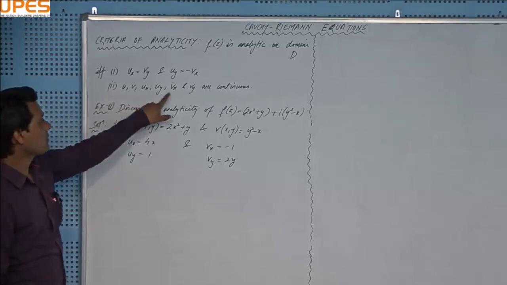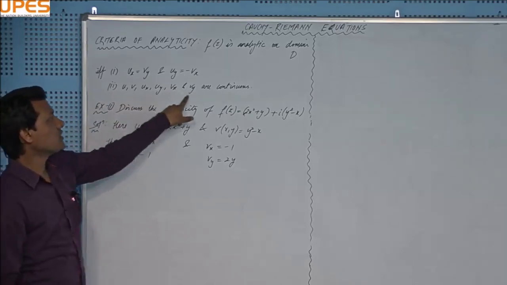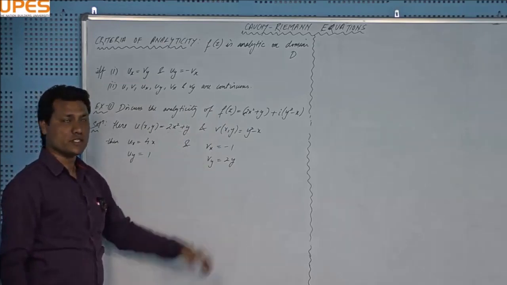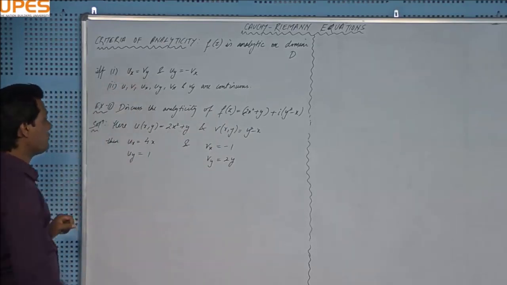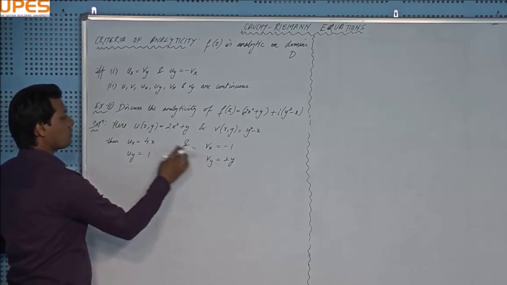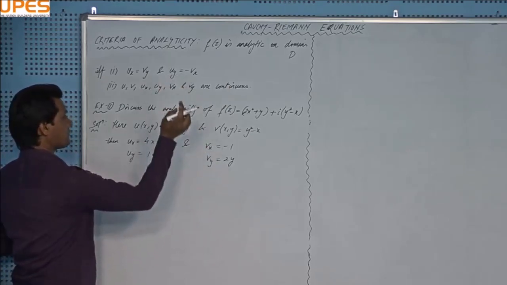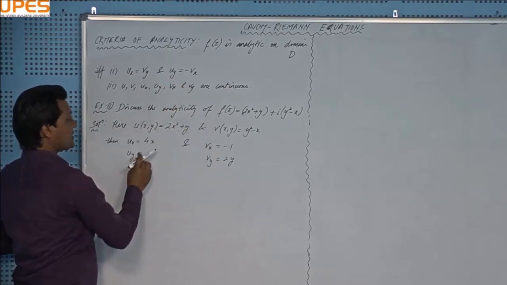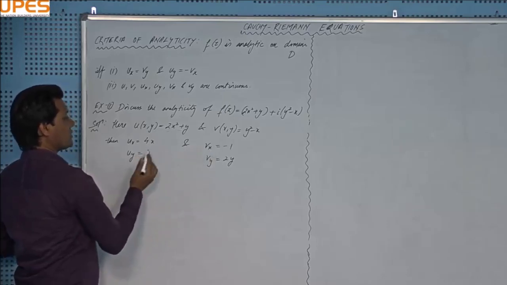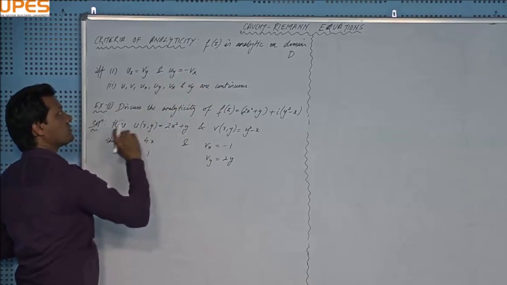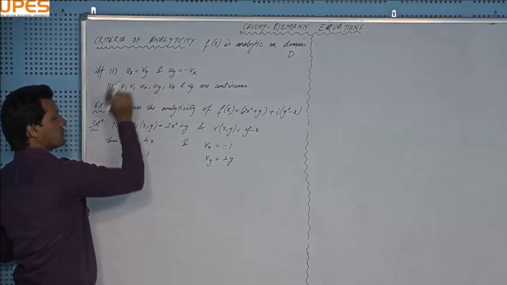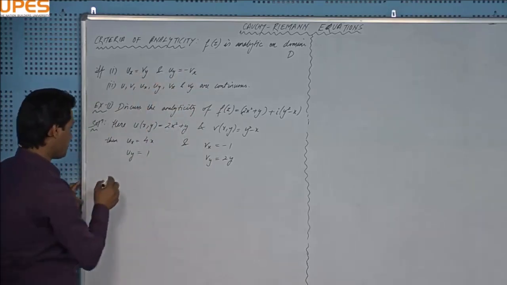But what about condition number 1, that is, ux should be equal to vy? ux is not actually equal to vy, but uy is equal to negative of vx. So this condition is satisfied, but the other is not.